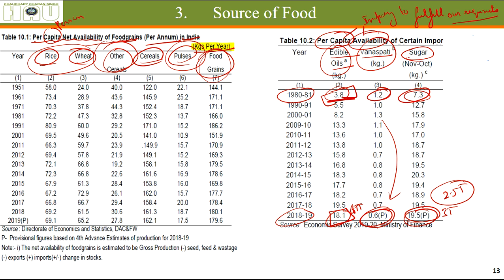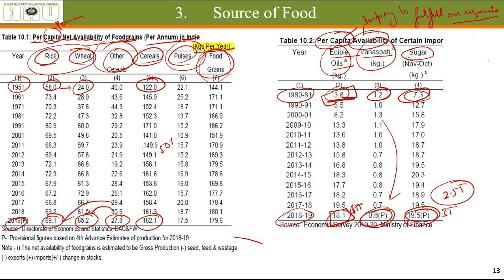The per capita availability of rice and wheat was 58 kg and 24 kg per year in 1951. Whereas in 2019, the availability of rice has increased to 69.1 kg per year and of wheat to 65.2 kg per year. In the case of other cereals, the availability has reduced because people have shifted from other cereals to these major cereals. The total availability of cereals has increased by only 50% per capita.